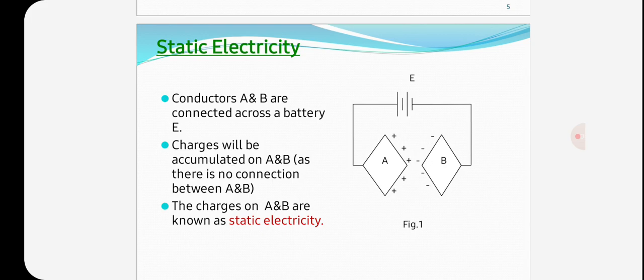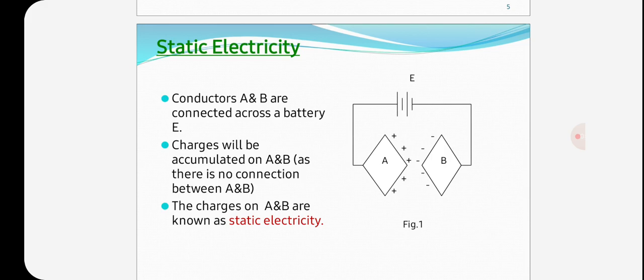The space or region in which the stress exists is called the electric, dielectric or electrostatic field. The stress in the space is represented by the lines of force.